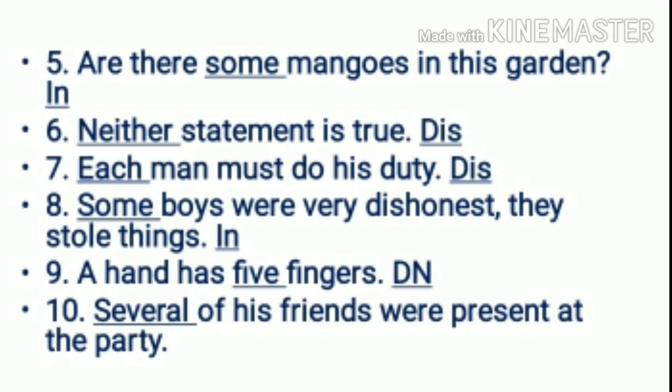Ninth one, a hand has 5 fingers. 5, it is showing you the exact number, so it is a definite numeral, DN. 10th one, several of these friends were present at the party. So now these severals will be what? It will be indefinite. It will be IN.